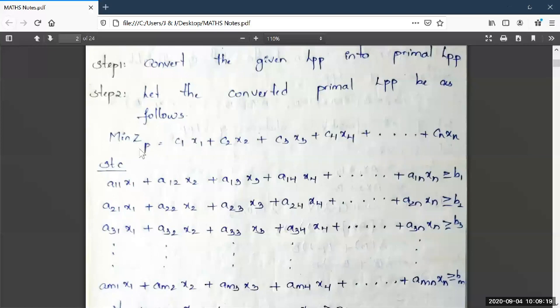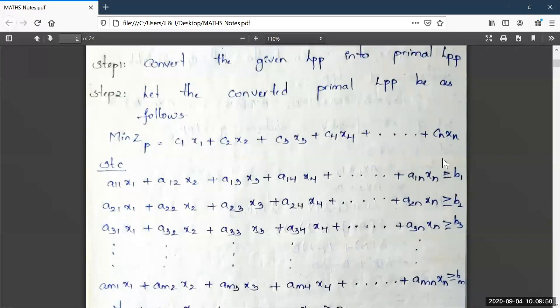See here, min ZP is equal to C1x1 plus C2x2 plus C3x3 plus C4x4 plus so on plus Cnxn. As we have seen, all these variables along with the constants C1, C2 up to Cn are in the general form of LPP, right? See here, as it is minimize ZP, that is primal LPP of minimization type.